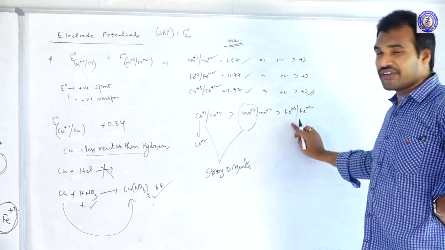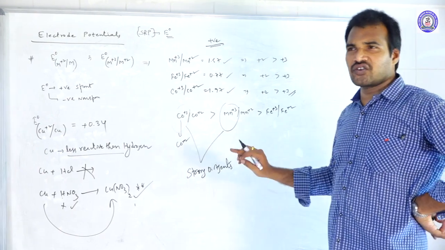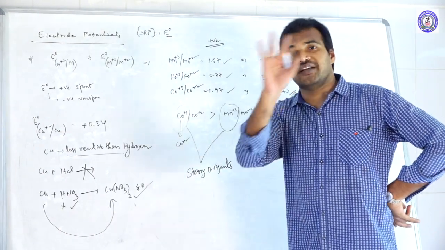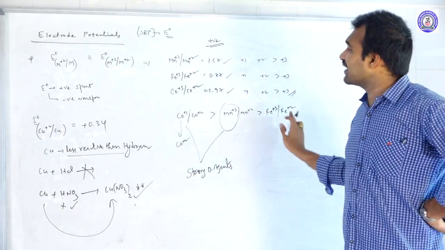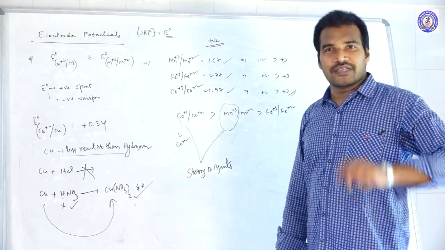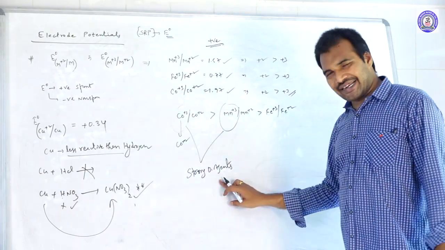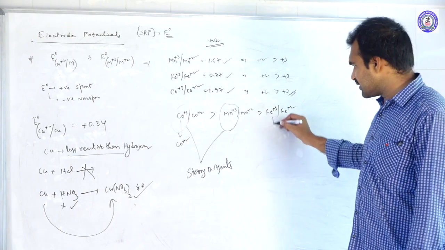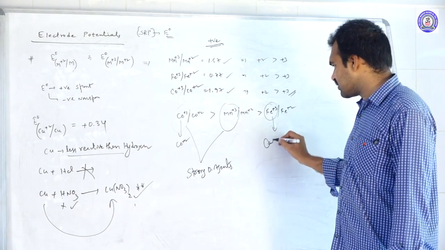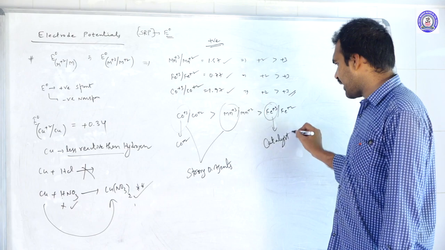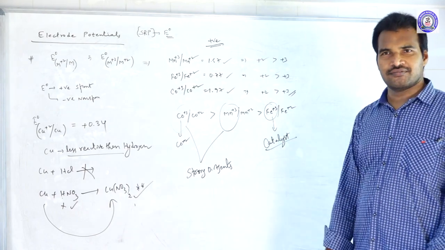Then what about the ferric ions? Of course, they can also readily convert into ferrous ions, but its E naught value is less compared to the other two. Because of the lesser value, instead of acting as an oxidizing agent, what is it acting as? Catalyst. Fe+3 ion is acting as a catalyst.